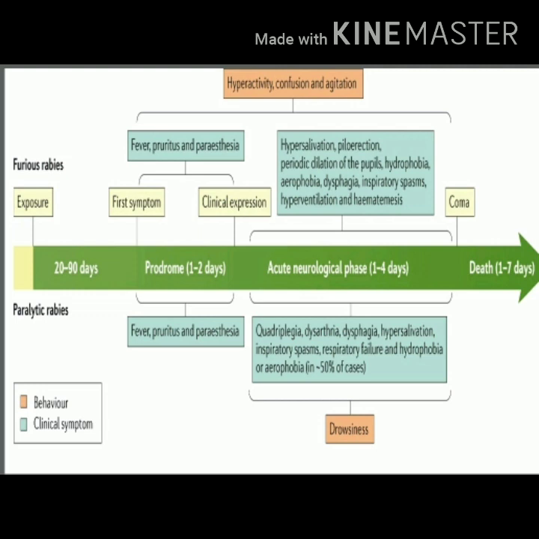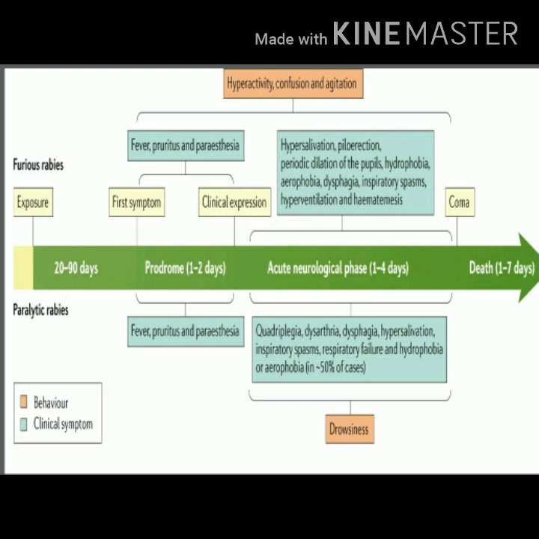In this slide you can see the spectrum of rabies. This spectrum we have already studied in yesterday's session. Right now, please pay attention to the point of the arrow. Before the point of the arrow you can see the word death. As we know, rabies is an almost always fatal infection. So in this disease, it's very difficult to save the life of the patient.